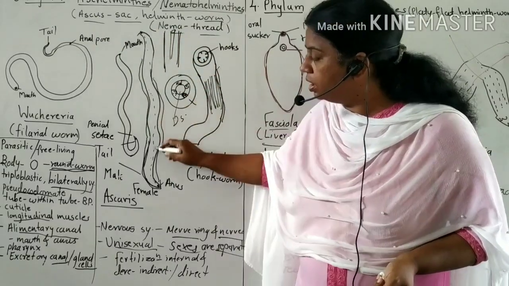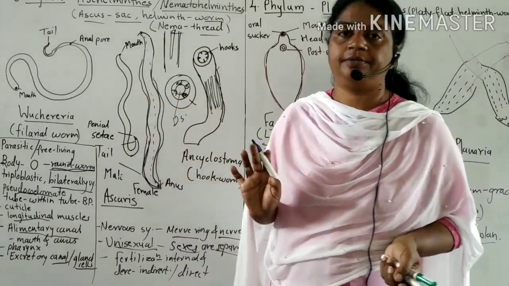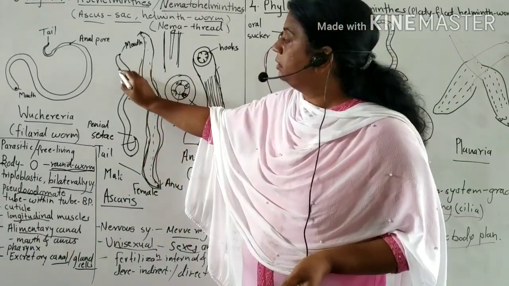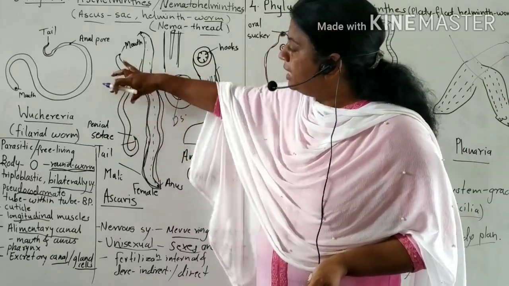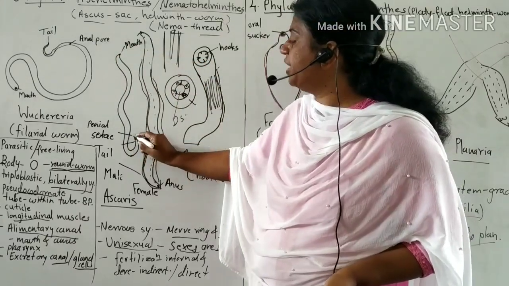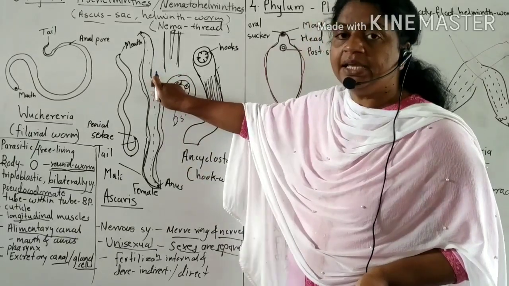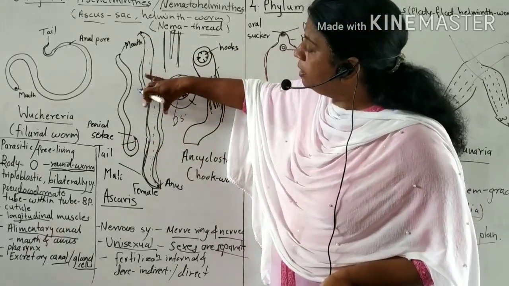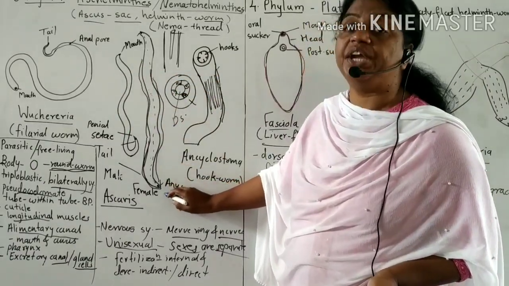The female is longer, broader, and the posterior end is straight. See again: the male is shorter in length, narrower, thin, and the posterior end is hooked or curved. The female is longer than the male, broader, meaning thicker than the male, and the posterior end is straight.